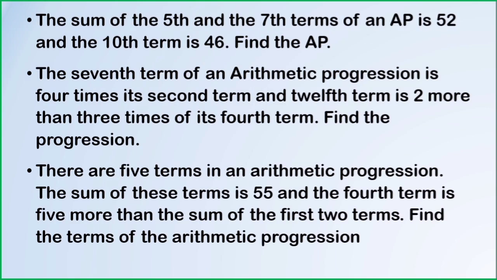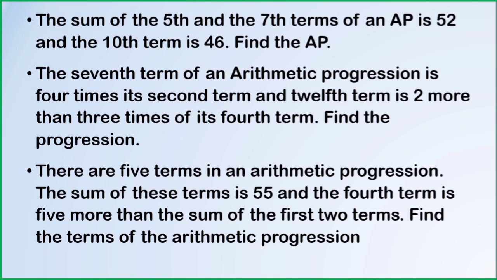Next question, the sum of 5th and 7th terms of an AP is 52 and the 10th term is 46. Find AP given two conditions. The sum of 5th term, that is A5 and A7, is 52. A5 plus A7 is 52. Replace A5 by A plus 4D, A7 by A plus 6D.